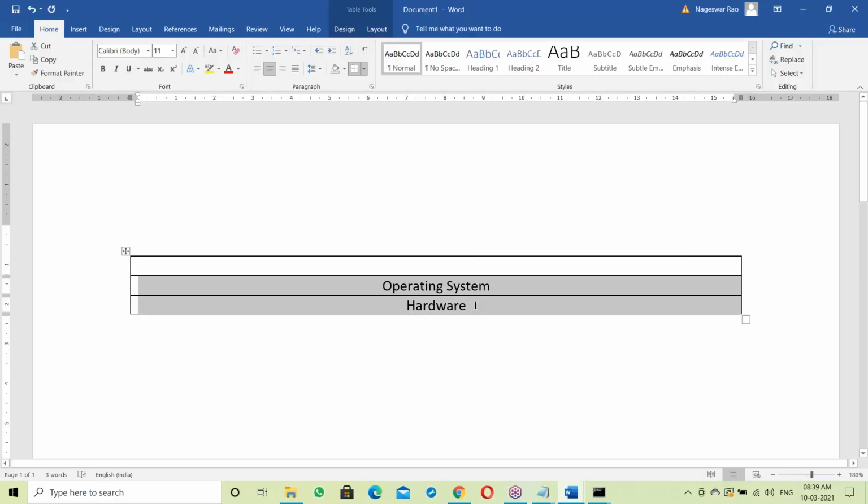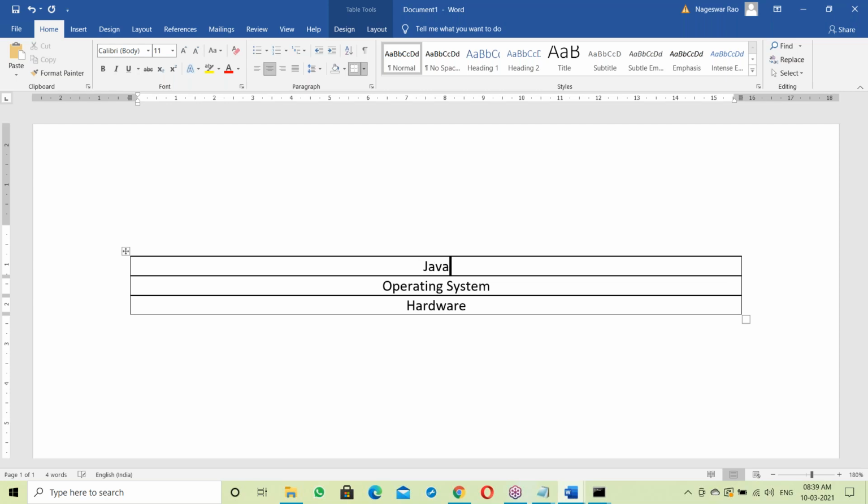Once OS is installed, the system is ready. Suppose learning Java, for the purpose of learning Java you have to install Java software. Learning C language, you have to install C software. Learning C++, C++ software. Suppose using a database, for this you have to install database software, like Oracle database, MySQL database, different database servers.